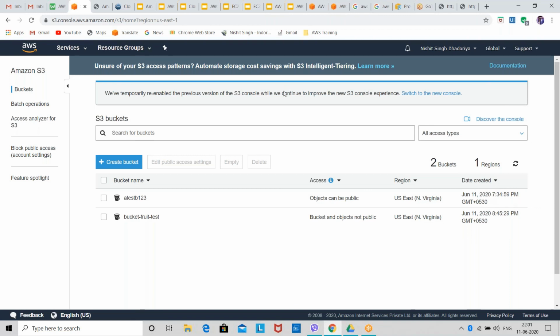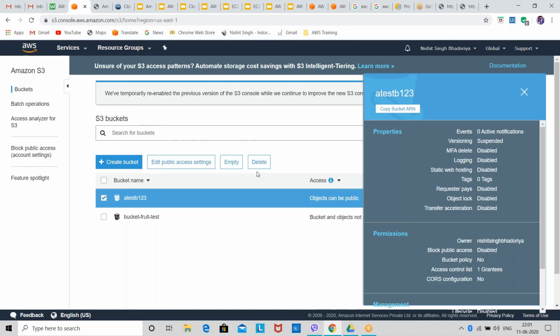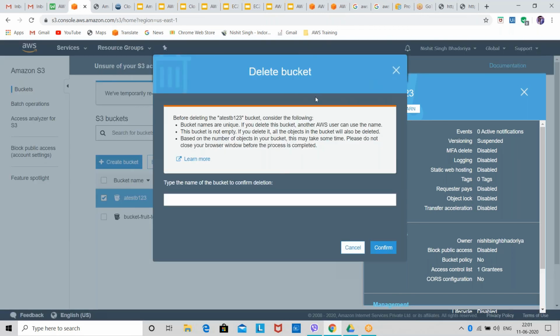Yeah. Now I'll show you. I'll delete our last task of today's session. I'll delete one S3 bucket. So you can see, as I clicked on delete S3 bucket, it asked me, before deleting the test B123, consider the following. This is for security purposes. The bucket name is unique. If you delete this bucket, another AWS user can use the name, but I will not be able to use this name.